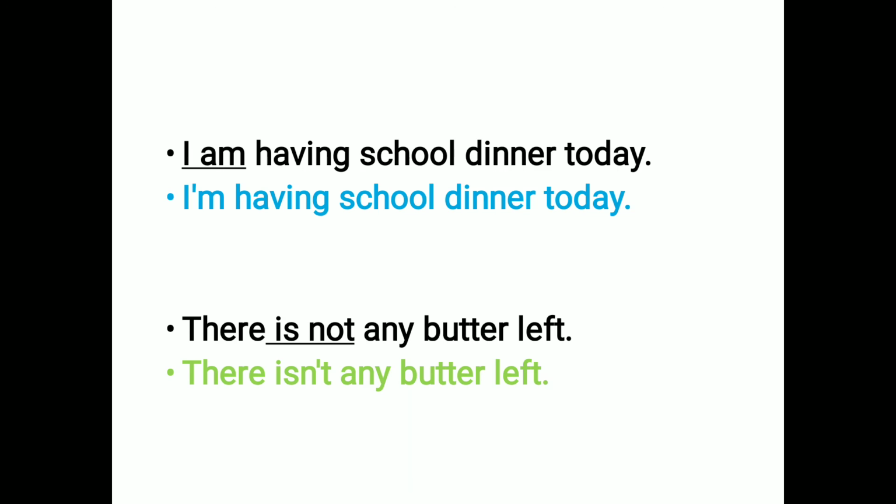There is not any butter left. How do we write the short form? There isn't: in not we remove o, and to fill the missing letter we put an apostrophe and t. There isn't any butter left.